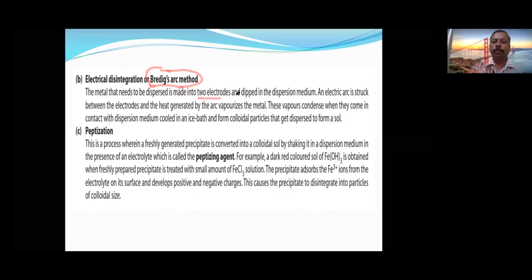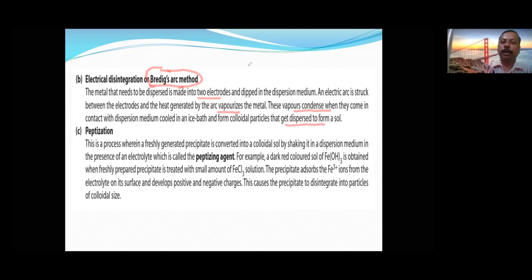So this method is purely useful for preparing colloidal solutions of metals. Suppose you want to make gold sol, we will make gold the electrode. Now they are given a high electrical voltage. When they are brought together, they vaporize. Then the vapors are condensed, and when they condense, they are of colloidal size.